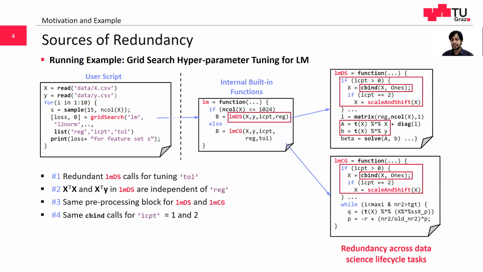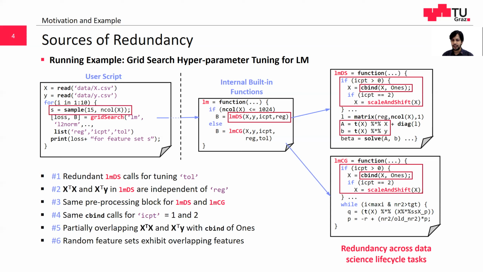Cbind creates an intermediate larger than X, which makes it expensive. Fifth, re-executing XTX and XTY after appending a single column of 1 is partially redundant. Finally, the random feature sets exhibit overlapping features. The number of fine-grained redundancies can grow significantly higher than this in real-world complex ML pipelines.